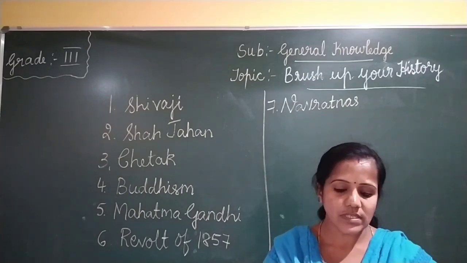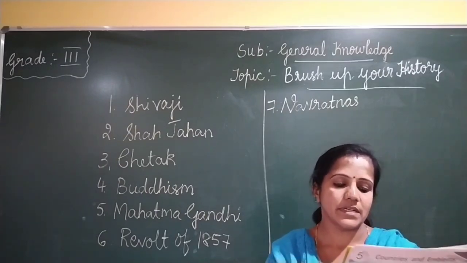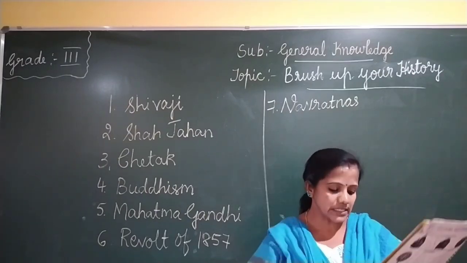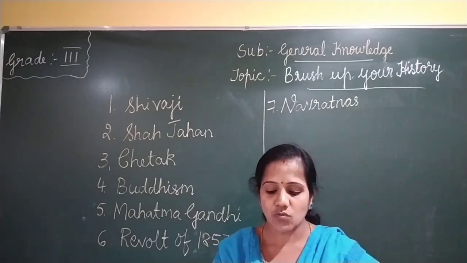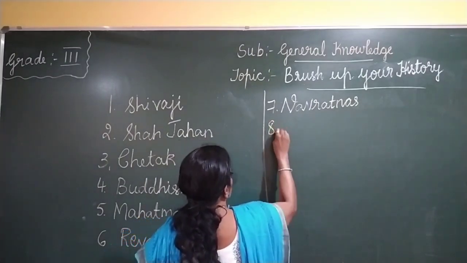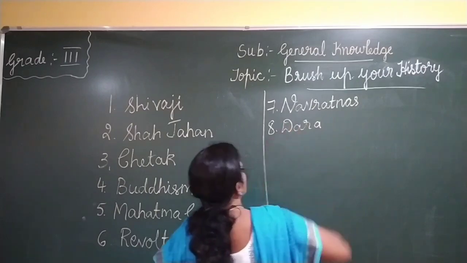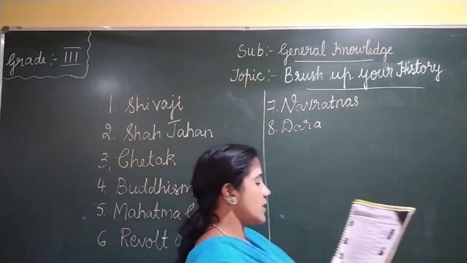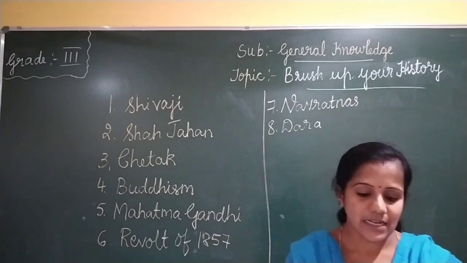Then the 8th question is, whom did Aurangzeb kill to gain the throne? It was his brother only. It was Dara. He killed him to gain the throne, to become the king.